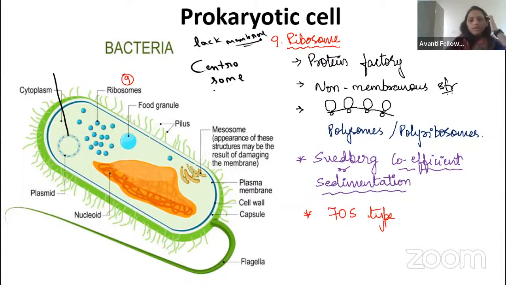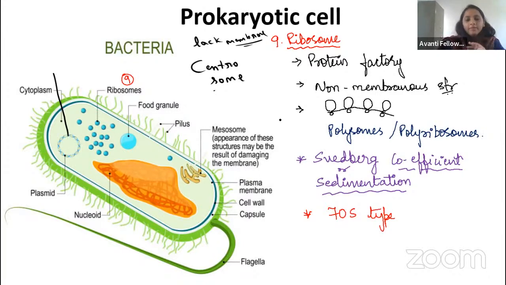Okay, guys. So now let us talk about the ribosome. We know that ribosome is a protein factory, right? So it will synthesize the protein, right? It is a non-membranous structure. And have you heard of polysomes, guys? What will happen in the polysome? For one single mRNA, so many ribosomes will attach together. Here you can see one mRNA is there. So many ribosomes will attach together and synthesize the protein.